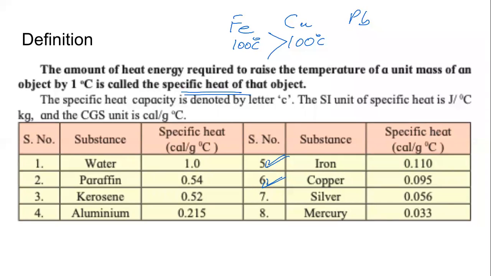Now, in this table, we do not have the specific heat of lead given. But from our experiment, we know that lead could melt even less wax. That means the specific heat of lead must be even less than that of copper. Very simple.